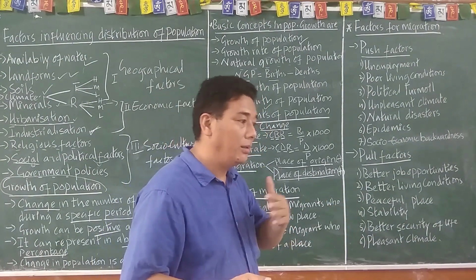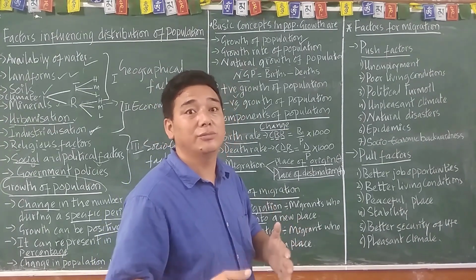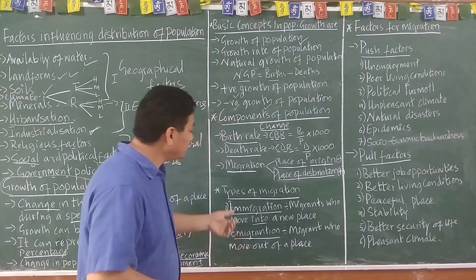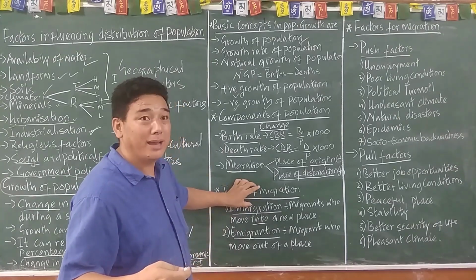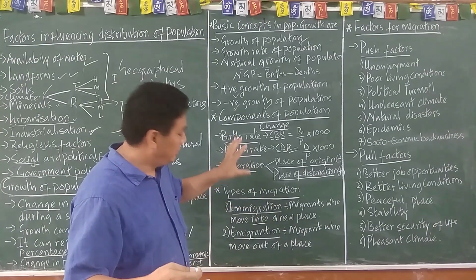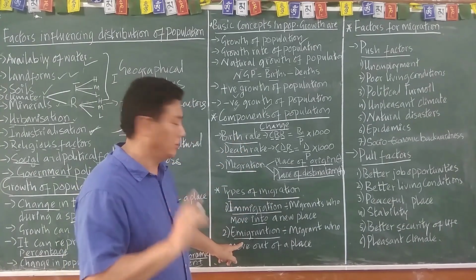For example, the nomad people migrate season-wise. There are many different types of migration, but these two types have been given importance in your textbook. All right.